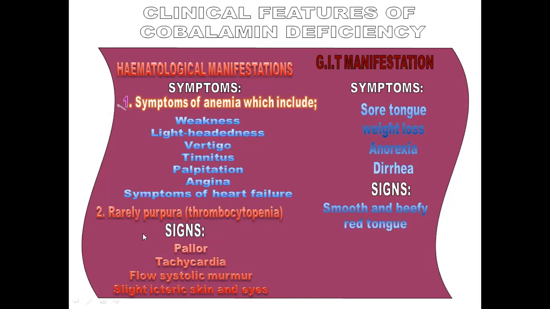Hematological signs include pallor, tachycardia, and a flow systolic murmur on auscultation of the heart, and slight icteric skin and eyes. Then are the GIT manifestations we have discussed already. These include the sore tongue, weight loss, anorexia, and diarrhea. And the sign is smooth, beefy, red tongue. This is the specific sign of megaloblastic anemia. Beefy, smooth, red tongue.